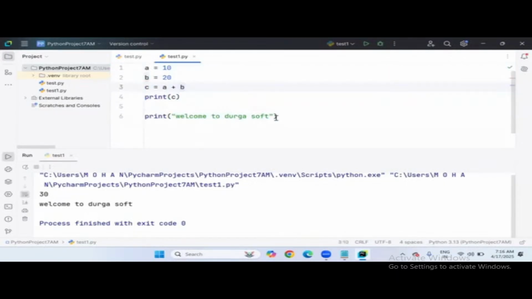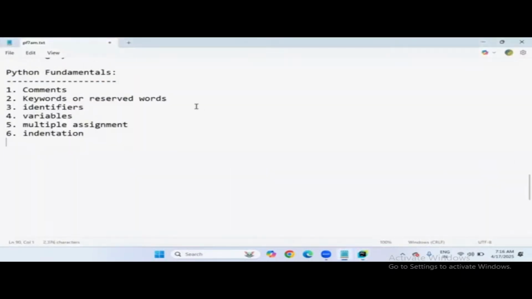But I don't want to execute this sixth line, or these lines. What can I do? One option is to remove it. But instead of removing, you had better keep them in comments. Whenever you remove, if you need it again, you need to rewrite it, right? That's tedious. So if you don't want to execute some lines of a Python program, it's better to keep them in comments. This is one situation where comments are required.